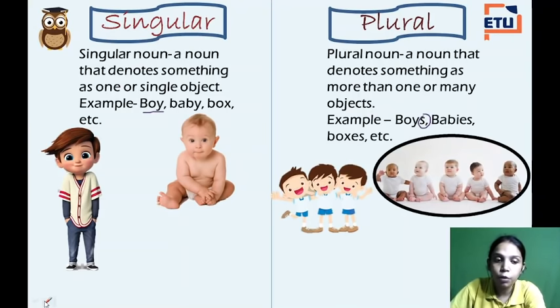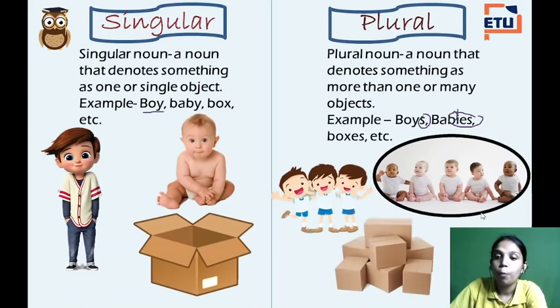Now you will be asking a question. Ma'am, here it is just an S. Why in case of baby we didn't write Y, but in place of Y we wrote IES? Wait, we'll be proceeding soon. Now see, box. Box becomes boxes.